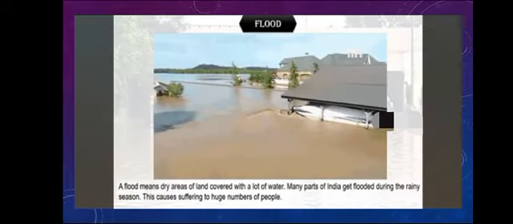Flood. A flood means dry areas of land covered with a lot of water. Many parts of India get flooded during the rainy season. This causes suffering to a huge number of people.